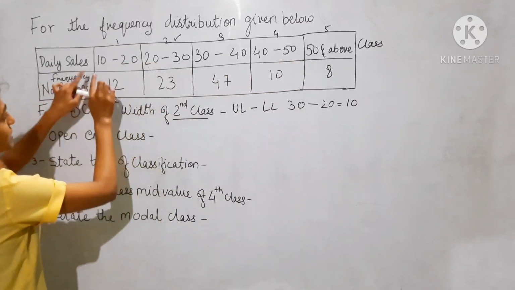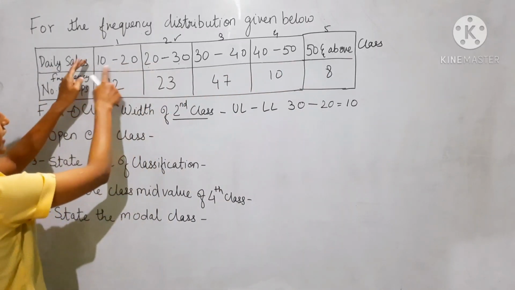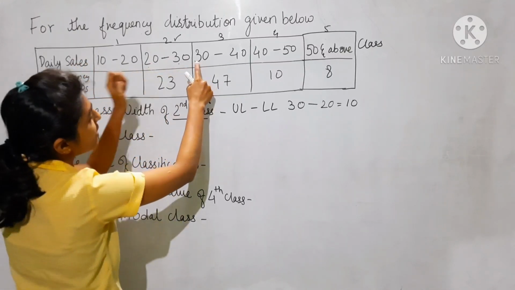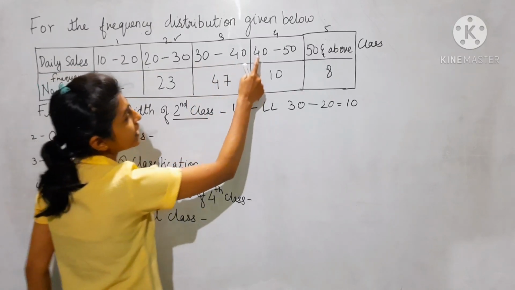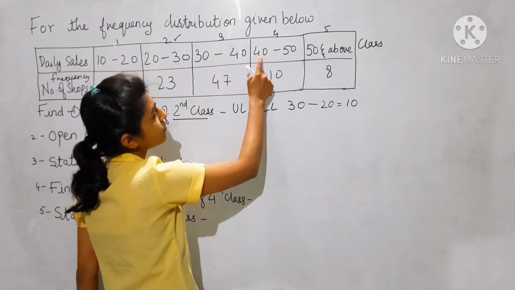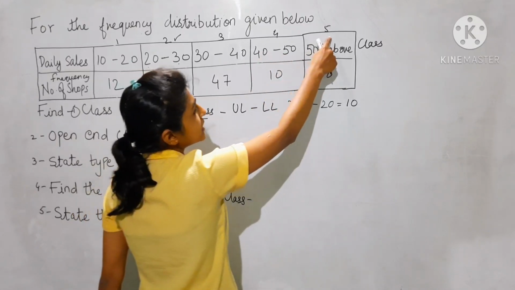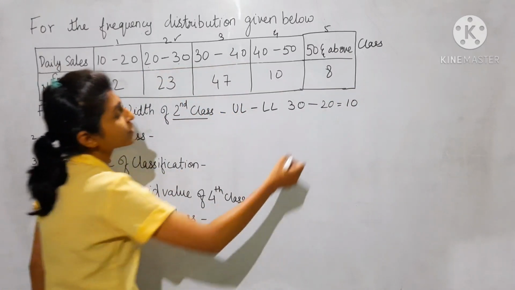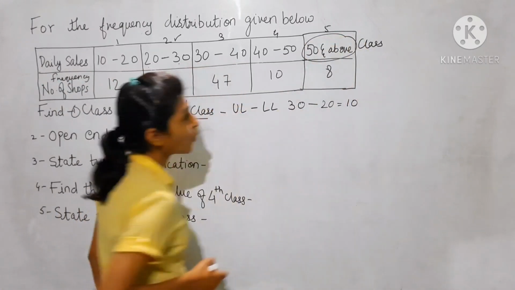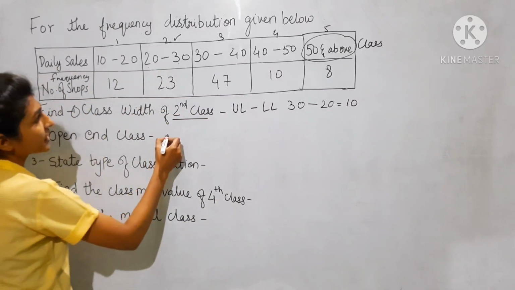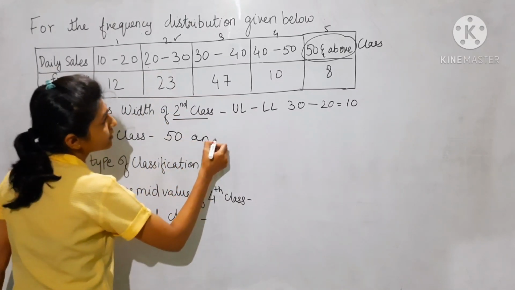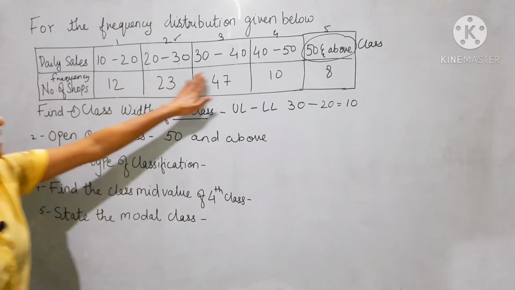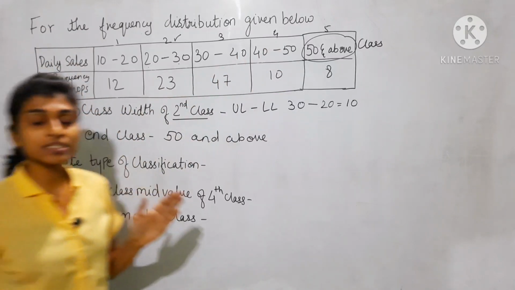The first class has both ends, 10 to 20, the second class is 20 to 30, the third class is 30 to 40, and the fourth class is 40 to 50. But the fifth class is 50 and above. So this 50 and above is nothing but the open end class. Clear?